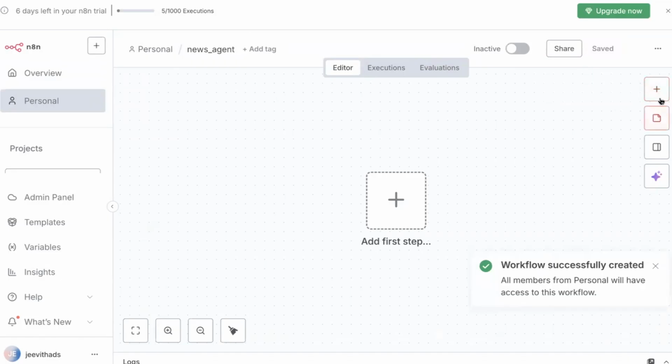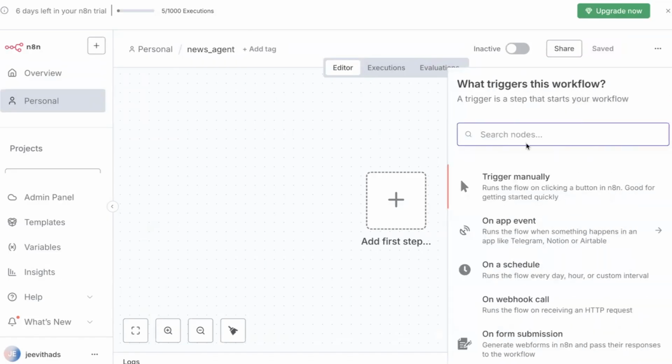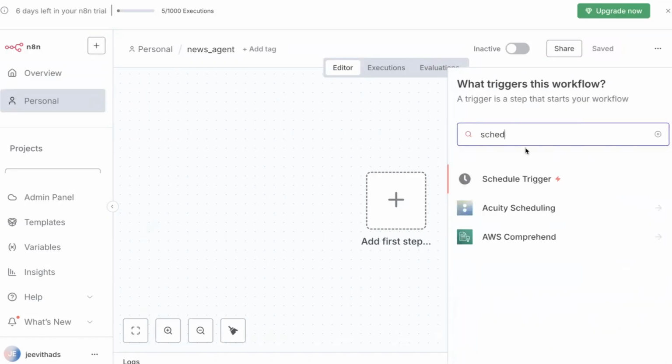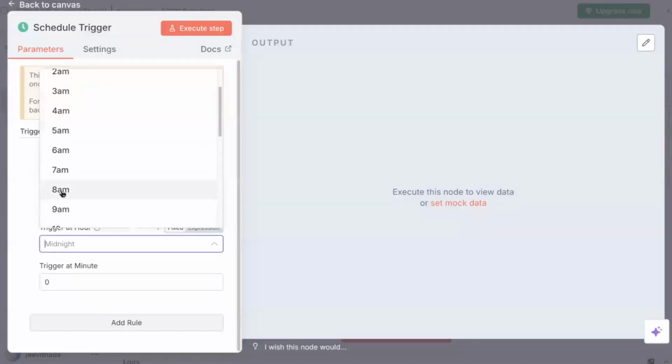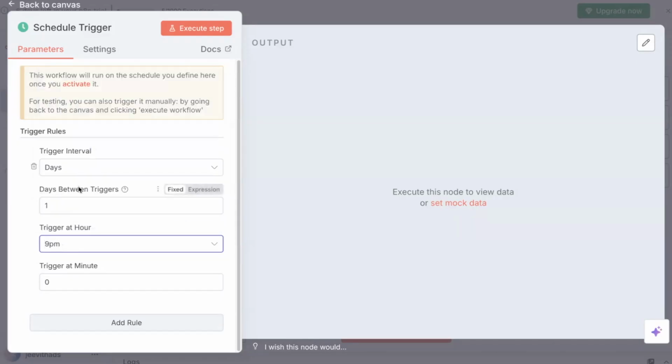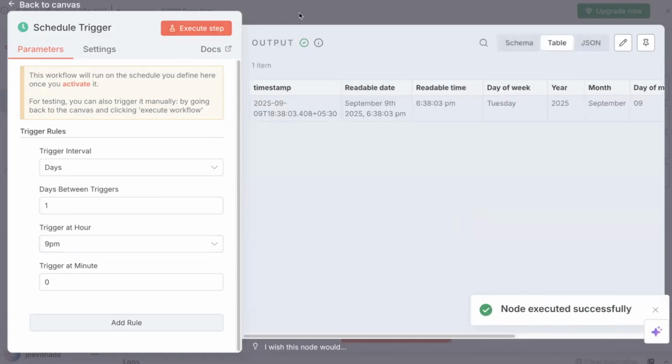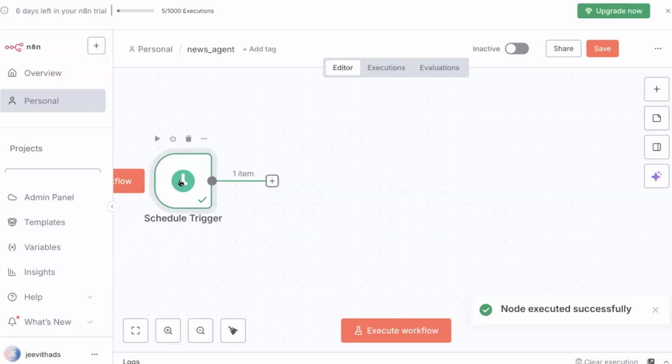So first, click on this plus icon and search for schedule trigger. In a schedule trigger, you just need to set at what time this entire workflow has to execute. Let's say every day. We will not have time in the morning, right? Let's say every day around 9 p.m., after dinner, I just want to read the latest articles and then sleep. So I'm just triggering. Let me execute the step. That's great, done. Okay, schedule trigger is done.